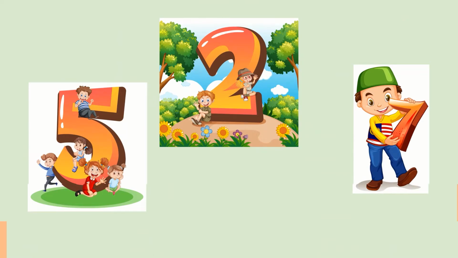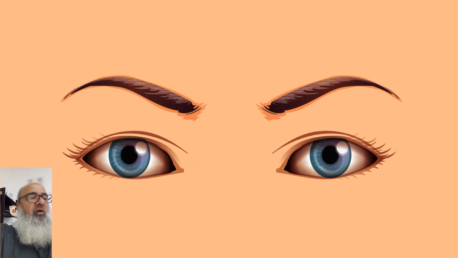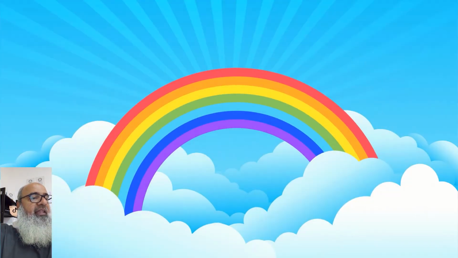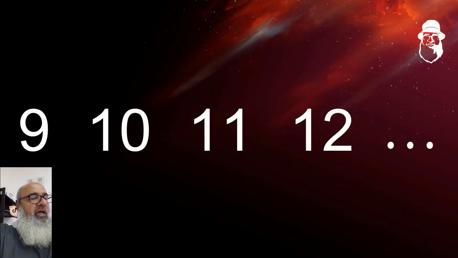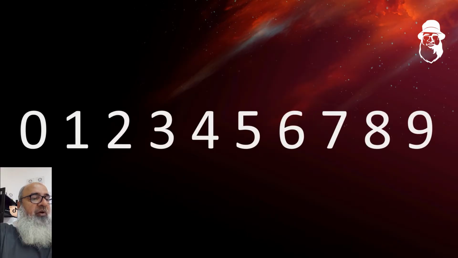When we think of number 2, we can think of 2 eyes. When we think of number 7, we can think of the 7 colors of the rainbow. Of course, numbers go on after 9 to 10, 11, 12 and so on, and there is no ending. So, all numbers after 9 are made out of the basic numbers 0, 1, 2, 3, 4, 5, 6, 7,